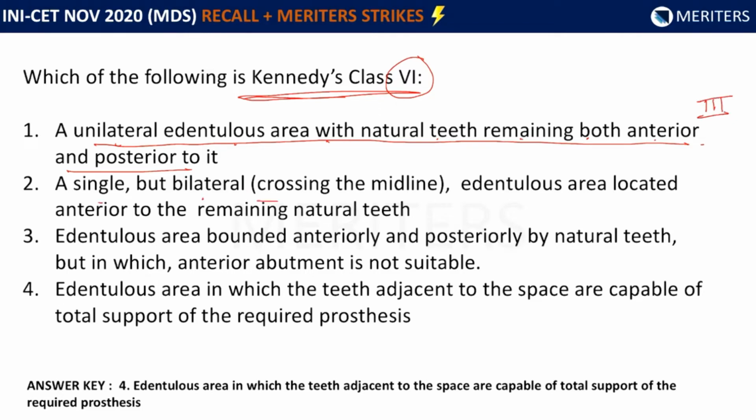Single but bilateral crossing the midline edentulous area located anterior to the remaining natural teeth. This is Kennedy's class 4.